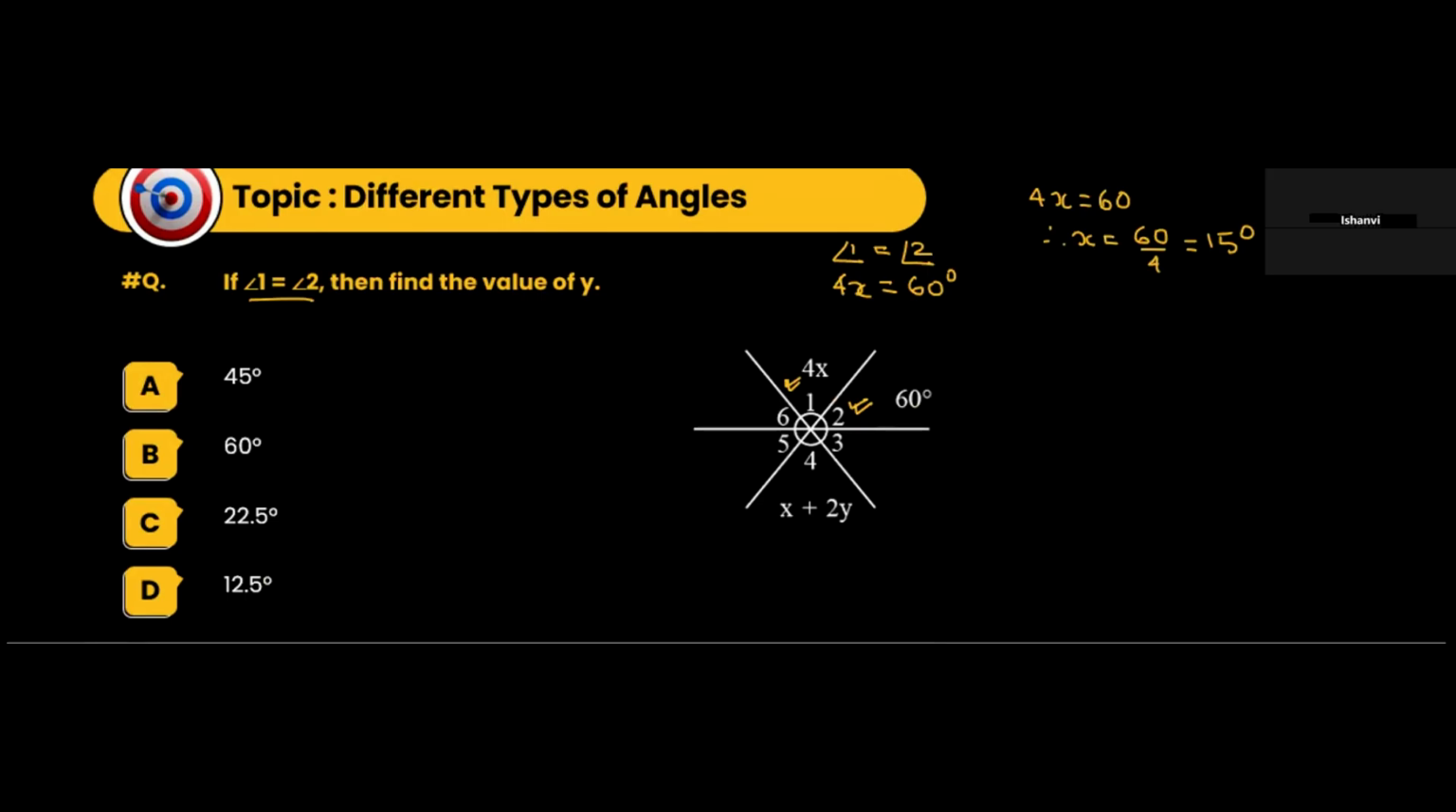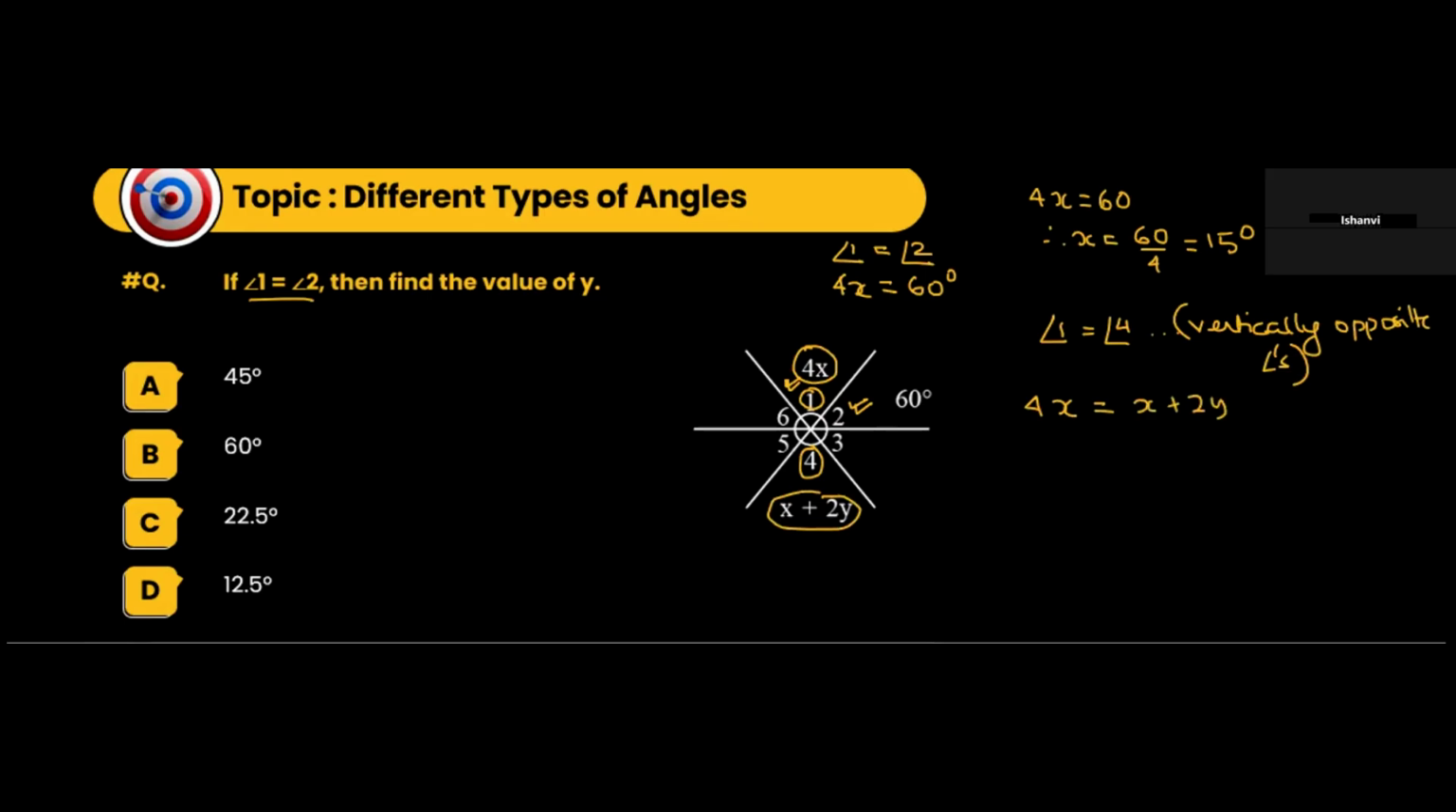This and this, they're opposite angles, vertically opposite angles. Very good. So angle 1 will be equal to angle 4. Why? Because they are vertically opposite angles. Okay? So angle 1, we know it is 4x, is equal to, what is the value of angle 4? That is x plus 2y.